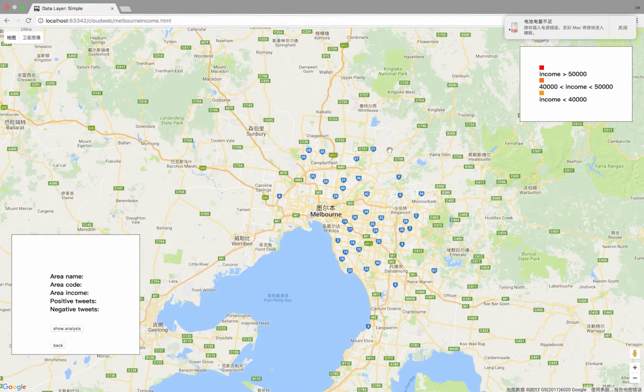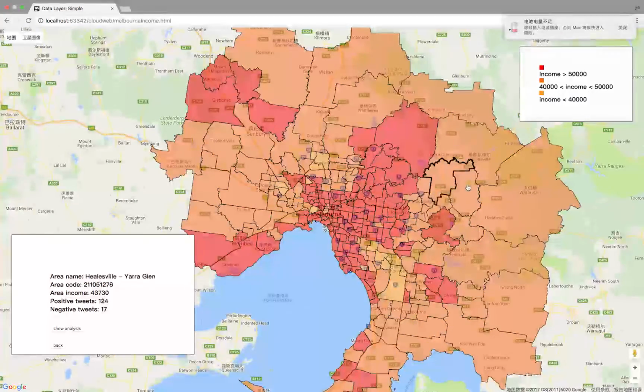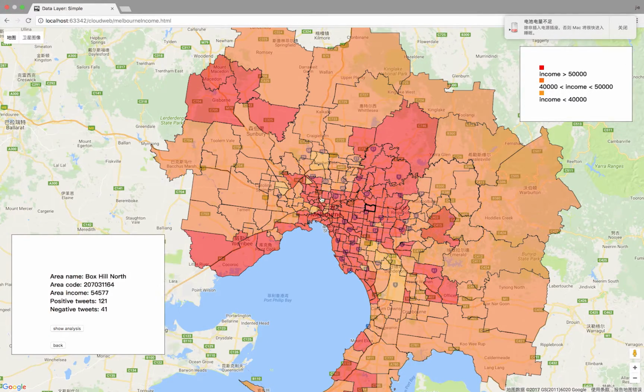We show the income in the Google map. These three different colors show the regions divided based on their income. The income data is downloaded from the ABS. The profile is the SA2 National Regional Profile. SA2 is a regionalization method called Statistical Area Level 2, and these polygons are the division of the area by SA2.